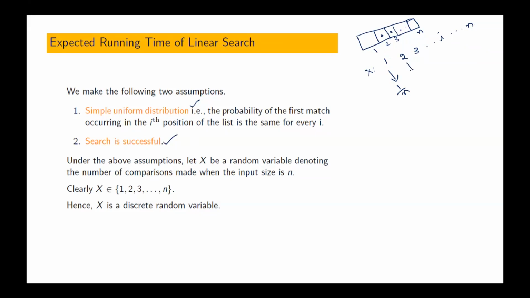Then what is the probability that it is present in second position? Also 1 by n. Third position 1 by n. Ith position 1 by n. Nth position also 1 by n. Then what is expectation of x?